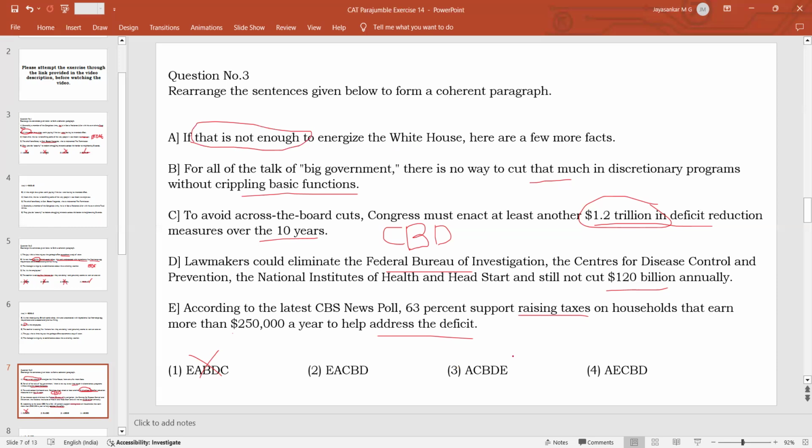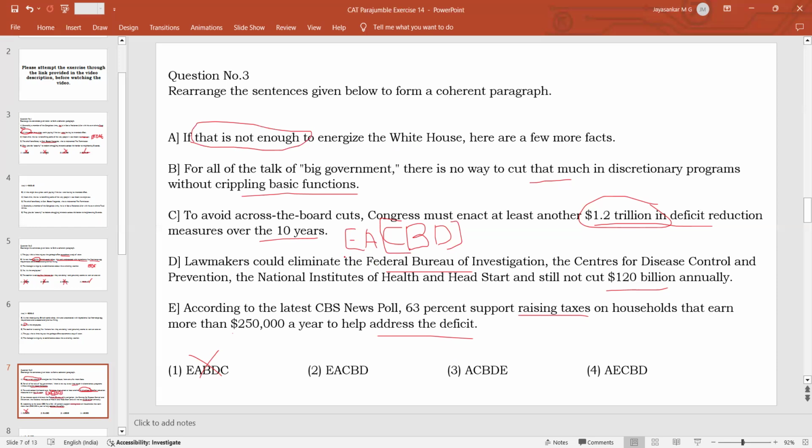So how can you unjumble it? You can say that E will come first about the tax raising, and then A. So that will energize the White House. So if that is not enough to energize the White House, these are the facts that are given. It means if you go for cost cutting, it is not going to be practical.